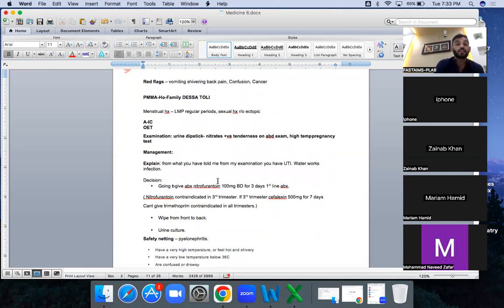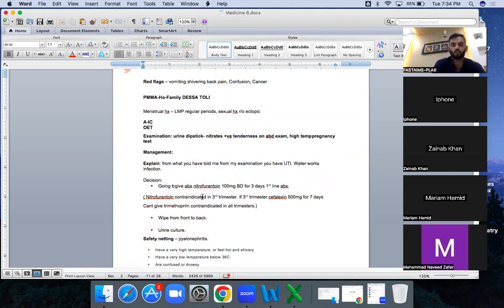This scenario is in your prescription scenarios as well. Giving the antibiotic nitrofurantoin, normally the antibiotics are given for 5 days, but here it is for 3 days only. Okay.